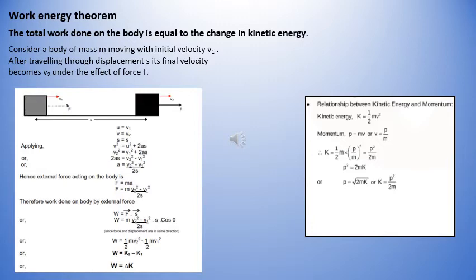Now, we can also give a relation between kinetic energy and momentum. The kinetic energy of a body moving with the velocity v is half mv square. The momentum is m into v. Now, putting the value of v as p upon m, we get p square is equal to 2mK, or K is equal to p square upon 2m.